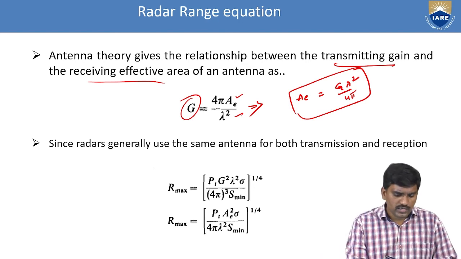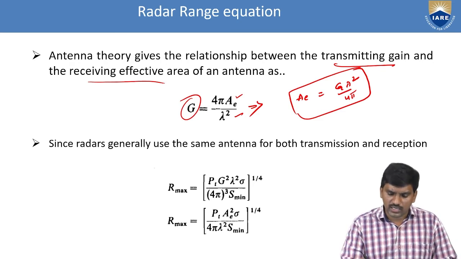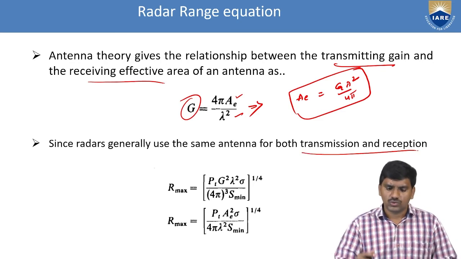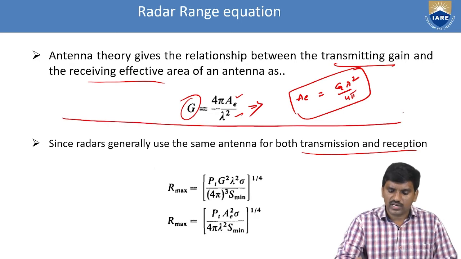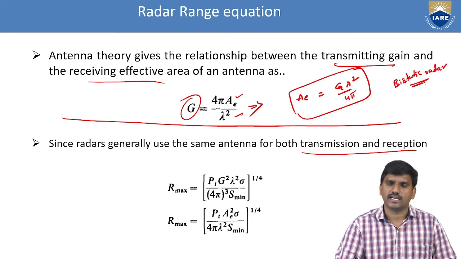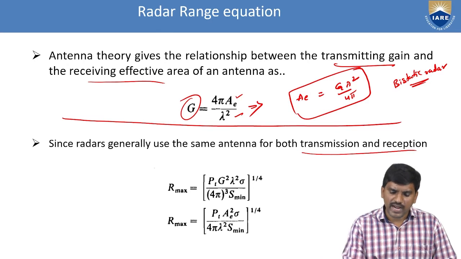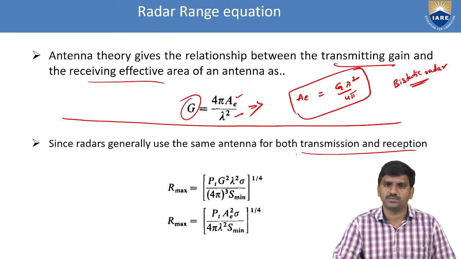Since radar generally uses the same antenna for both transmission and reception, up to here we were talking about bistatic radar. For monostatic radar, the same antenna is used for both transmission and reception.